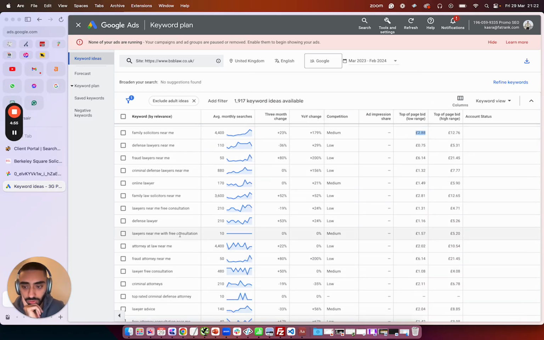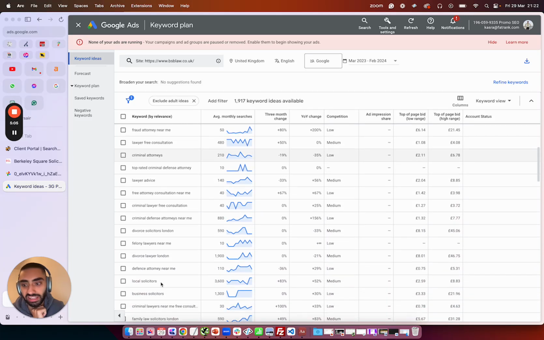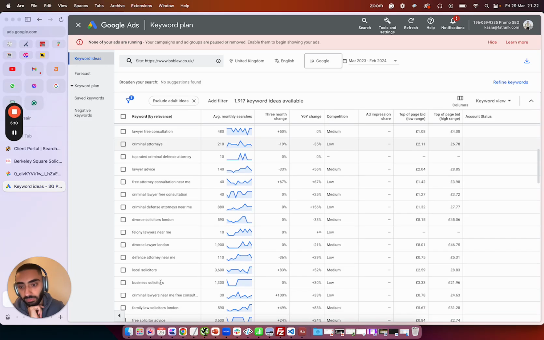So what I would be looking to do here is, if I'm a law firm, I would be collating a list of services that I actually provide in this list, and I would be creating individual service pages on my website, mentioning that we actually offer this as a service. Now, this might sound crazy to some of the more advanced SEOs watching this, but a lot of business owners, they don't actually list all of the services that they provide on their website.